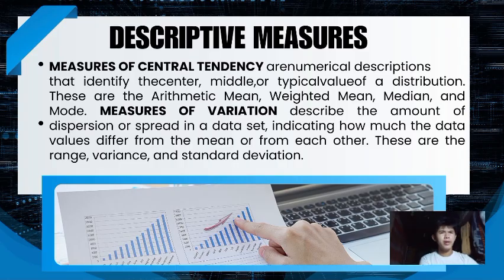So measures of variation describe the amount of dispersion or spread in a dataset, indicating how much the data values differ from the mean or from each other. These are the range, variance, and standard deviation.